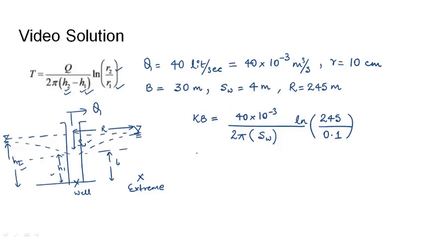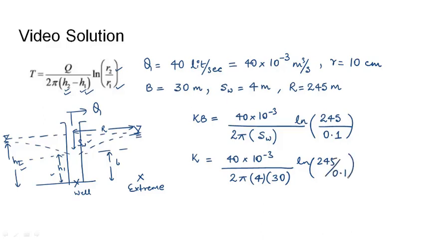So rearranging this equation to get the value of K, we will get 40 times 10 to the power minus 3 divided by 2 pi into 4 into 30 ln 245 by 0.1. We would get k as 0.000415 meter per second, but the question has asked us to calculate k in meters per day.